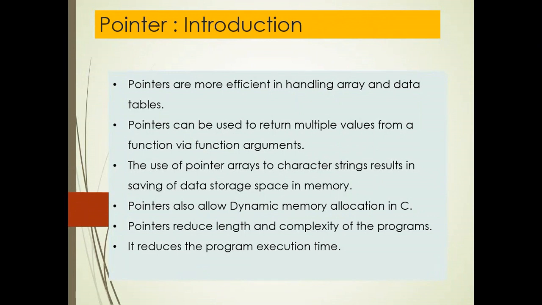A pointer is a variable which holds the address of another variable. It must be noted that the data type of both the pointer and the variable whose address is to be assigned should be the same. The pointer variable is mainly used to hold a memory address. This address is the location of another variable where it has been stored in memory. The pointer variable contains the address of another variable, which is described as the first variable pointing to the second variable.